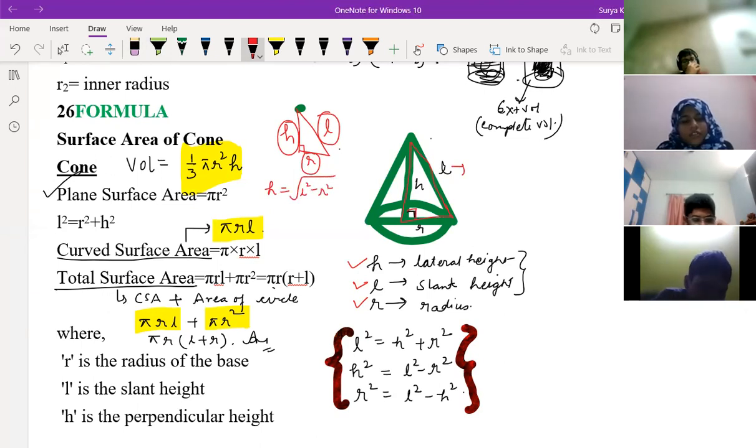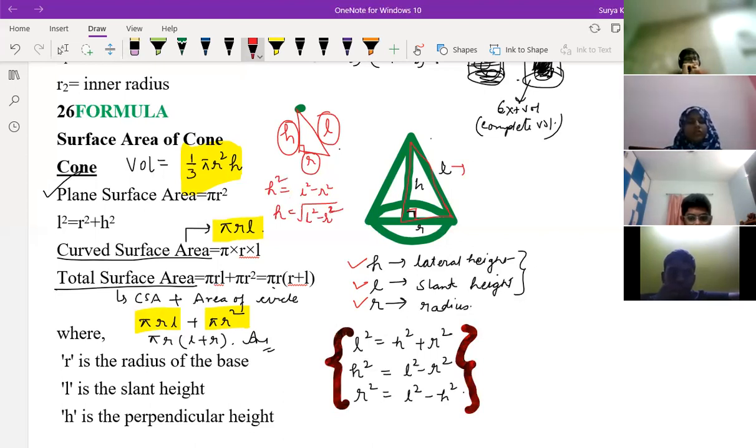Yes, sir. Because I am not writing the square here, now I removed the square part. That's why you should take root. If you write square, then it's fine. See, if you write square here, not a problem. If you write only h, then you should write root over L square minus R square. It's clear, no? Sir, is h also called the altitude of the cone?